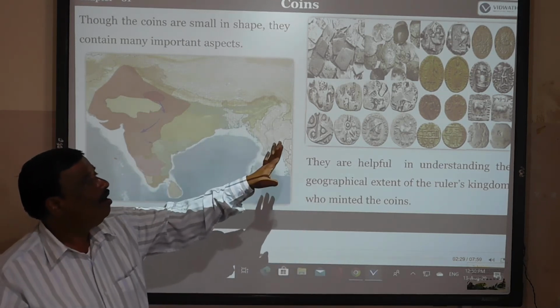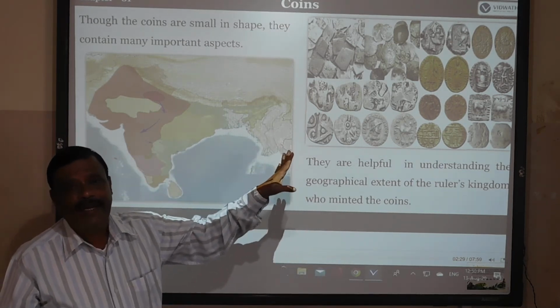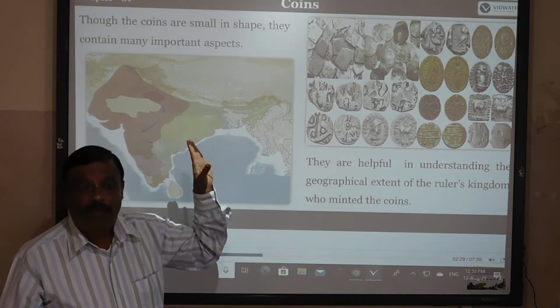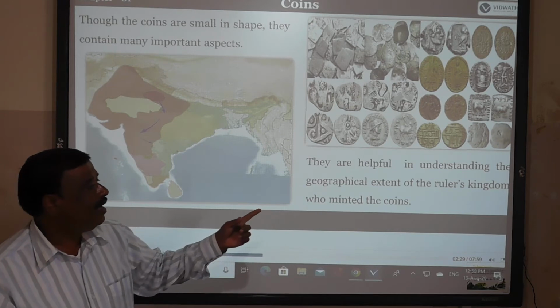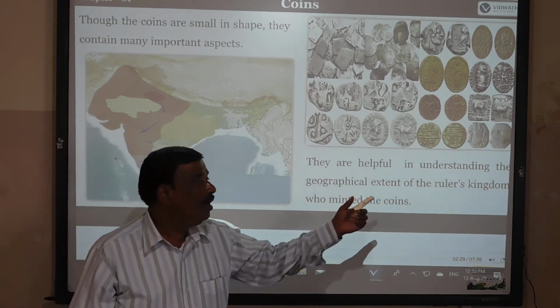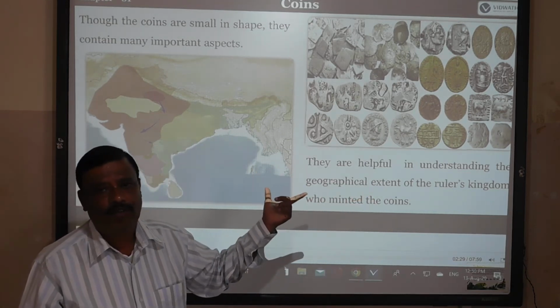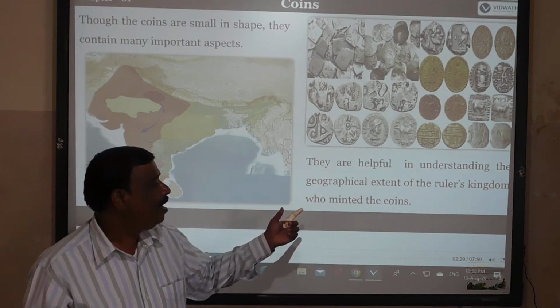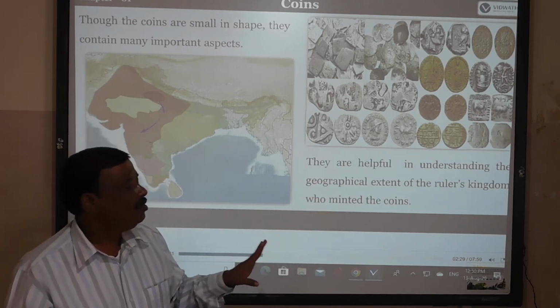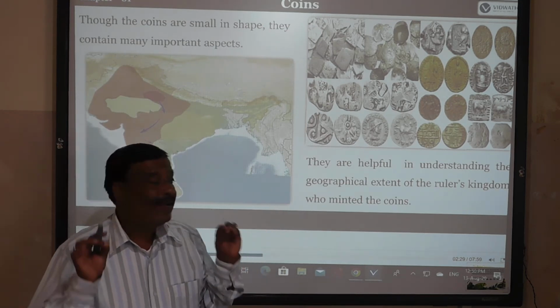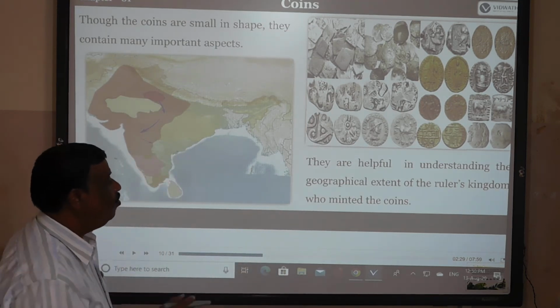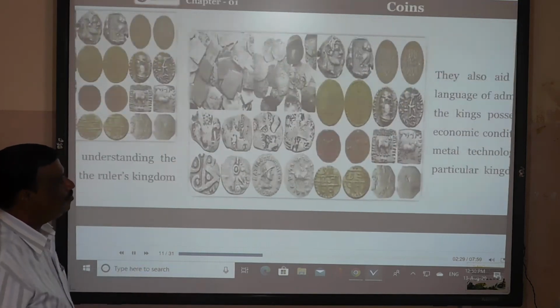These were minted by the rulers during their time, and they explain what type of rule existed on those days.